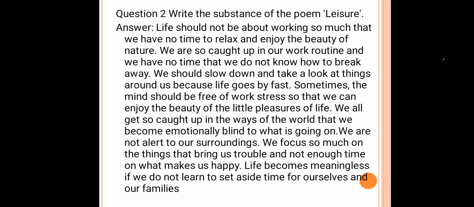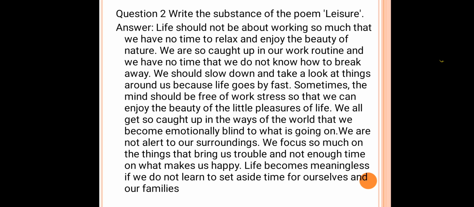See, children, the main theme of this poem is that the poet is telling that in all lines he told that we are working like a machine. We have no time to enjoy. We are not spending our time with nature. So he is telling that we are that much busy in our work, that much engaged in our work. Always we are running, and he is telling that we are always covered with stress and worries.